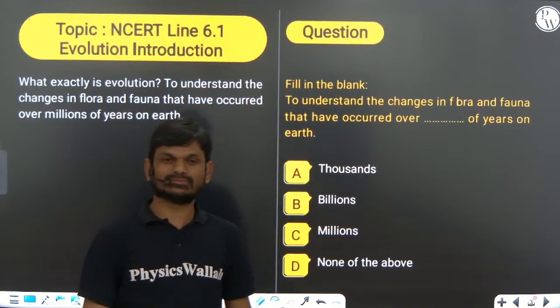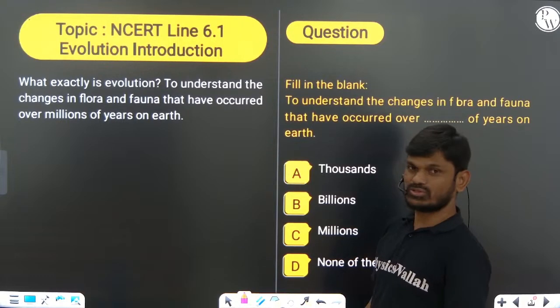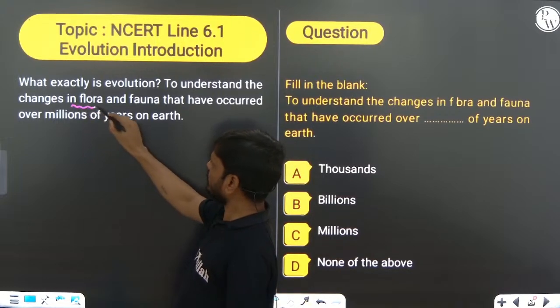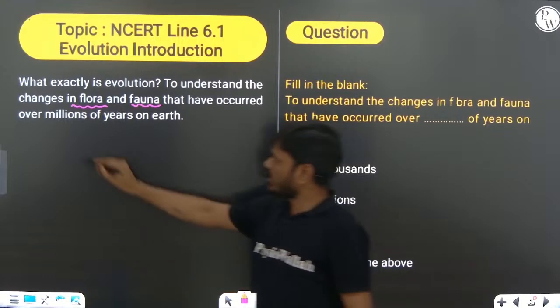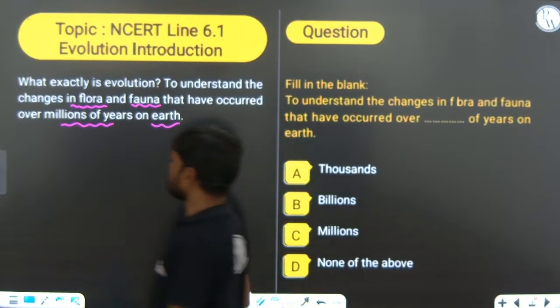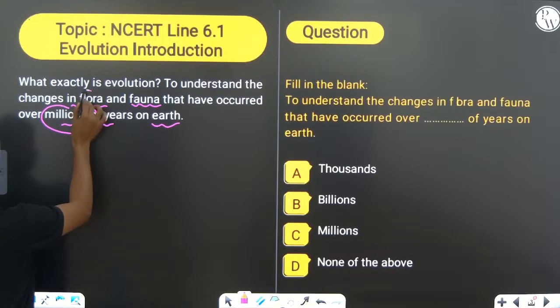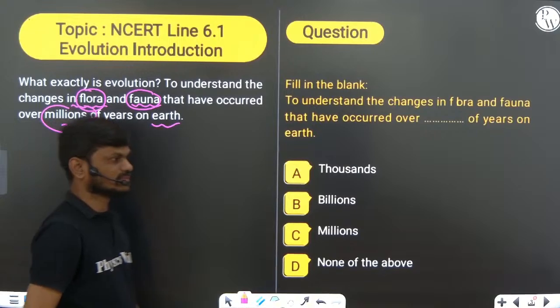Now you can see what exactly evolution is: to understand the changes in flora and fauna that have occurred over millions of years on earth. In this sentence, over millions of years is important, and the changes taking place in plants and animals are important.